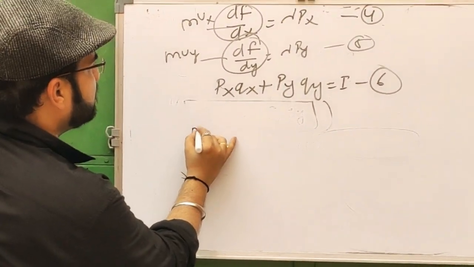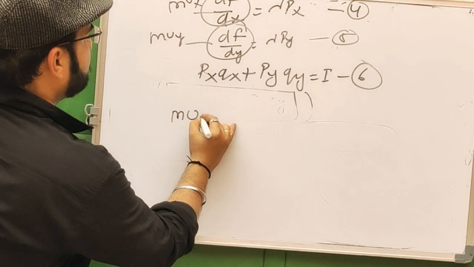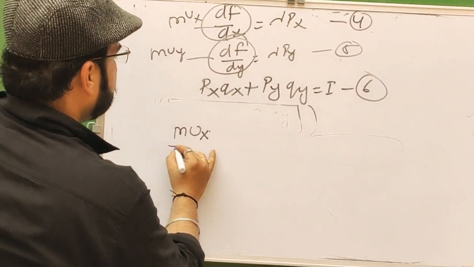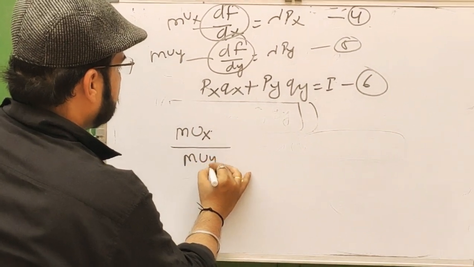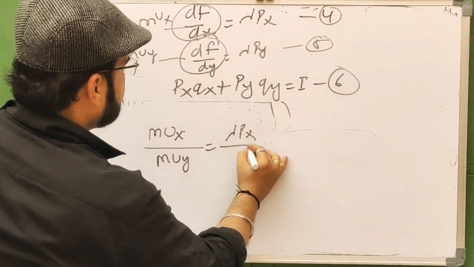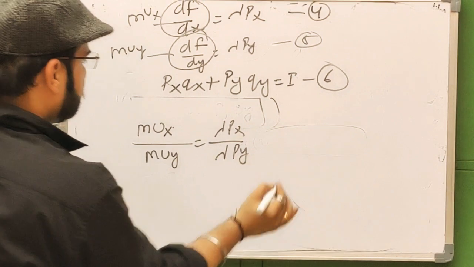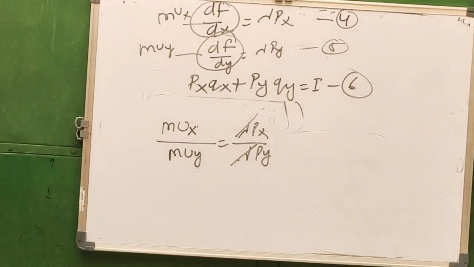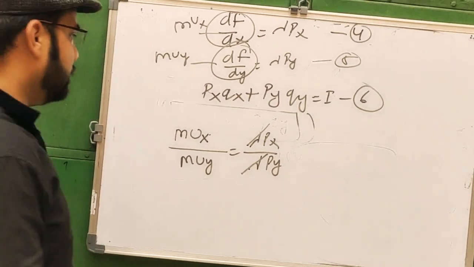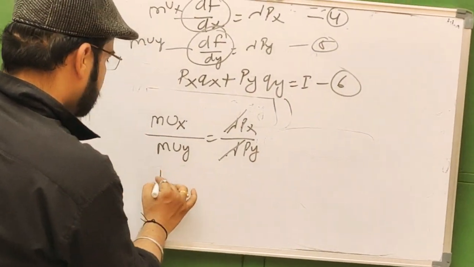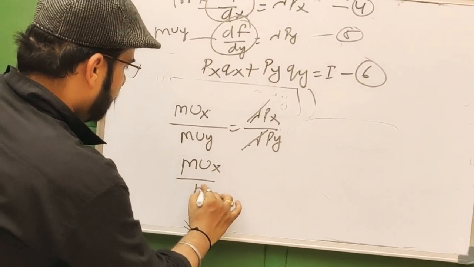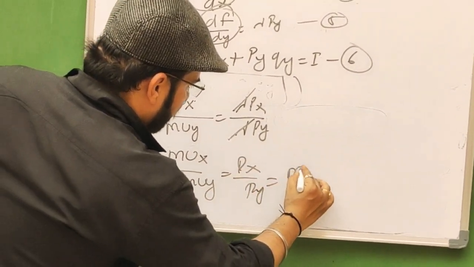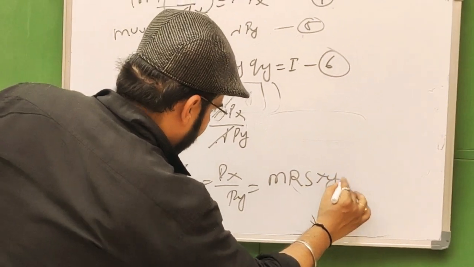So the marginal utility of x upon marginal utility of y equal to lambda price of x, lambda price of y. Lambda cancels. Then this is MUx upon MUy equal to price of x upon price of y, or equal to marginal rate of substitution of x, y.